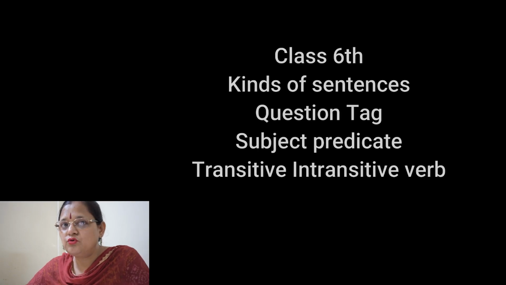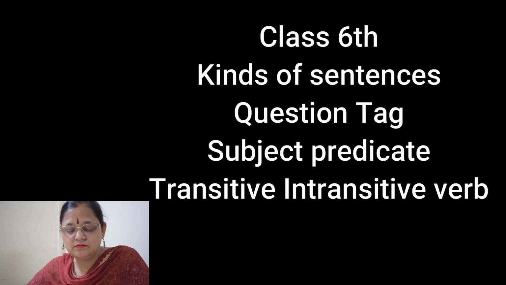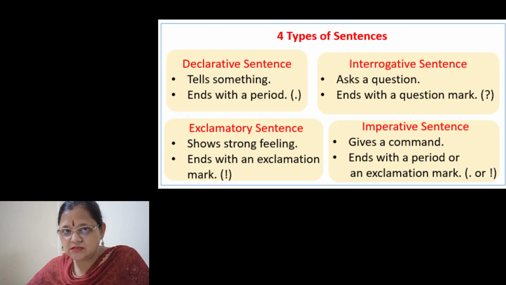Students, today I am going to teach you a few topics which will help you for UT1. Okay. So first of all, I am going to teach you kinds of sentences. There are four kinds of sentences. What are they? First is declarative sentence, second is interrogative sentence, third is imperative sentence, and fourth is exclamatory sentence. Okay. So you should know how to differentiate between these sentences.